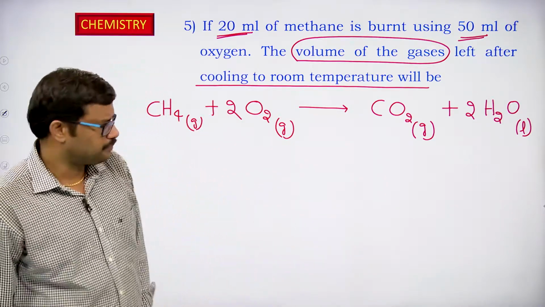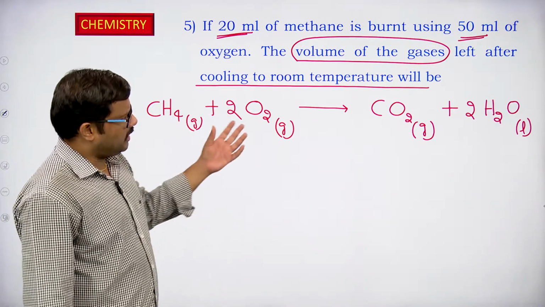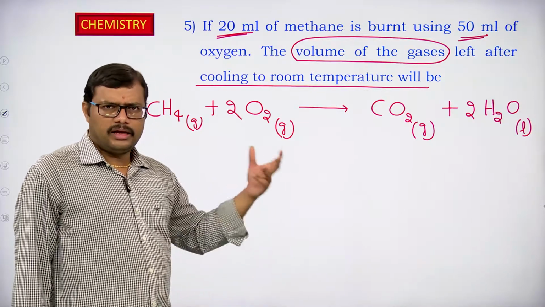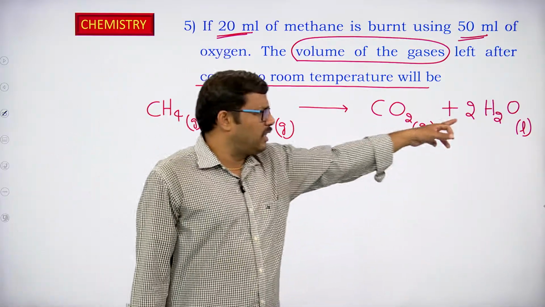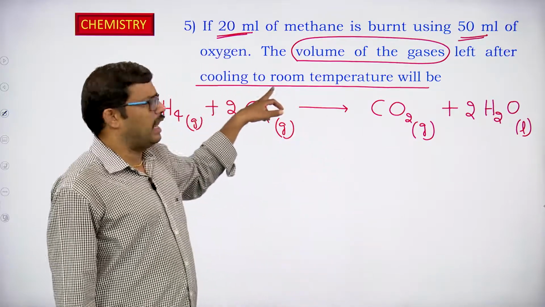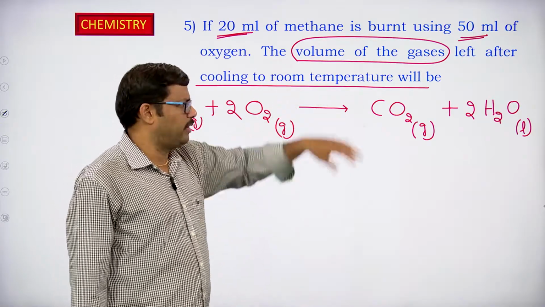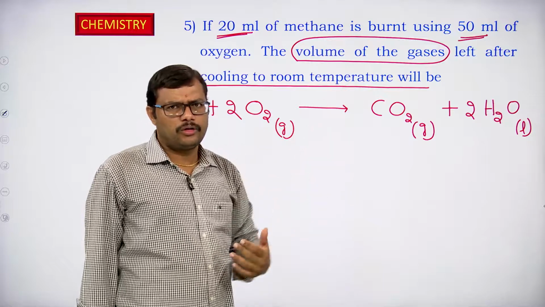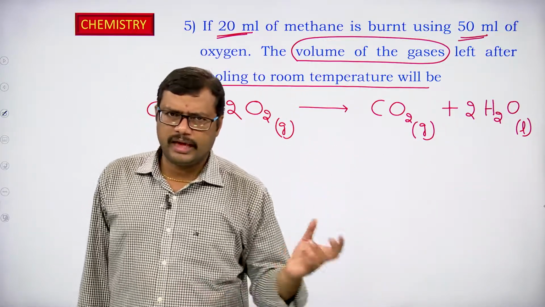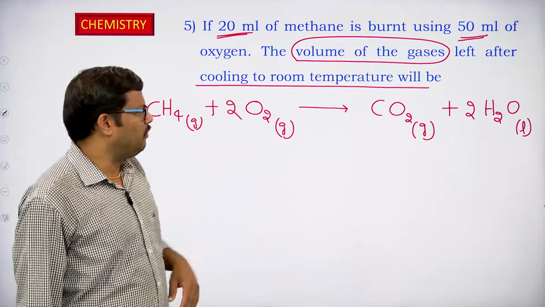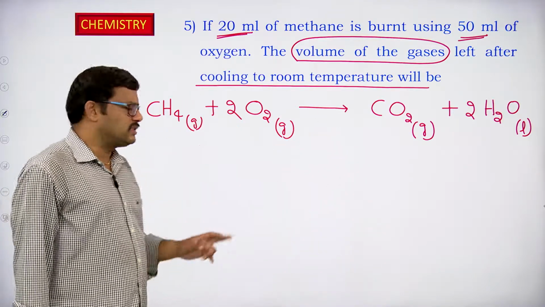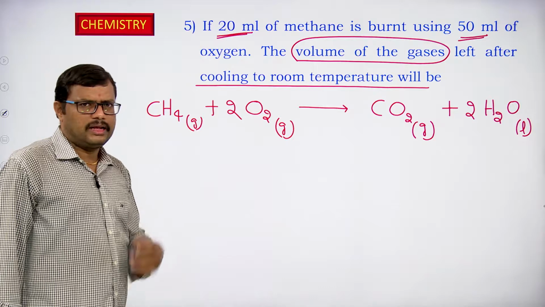Of course, when the reaction is going on, a huge amount of energy will be liberated. At that condition, generally water will be in water vapor state, in gaseous state. But they are asking us to calculate the volume of the gases at room temperature. So, as soon as we cool it to room temperature, water will be converted from gaseous state into the corresponding liquid state. So, water will be in liquid state, carbon dioxide in gaseous state, oxygen is also gaseous state, methane is also in gaseous state.